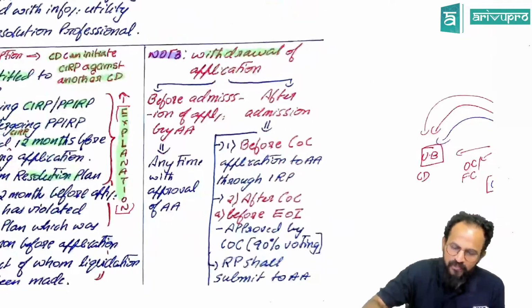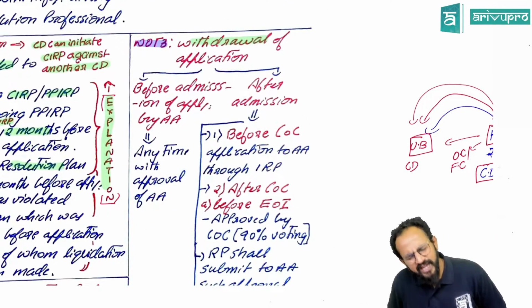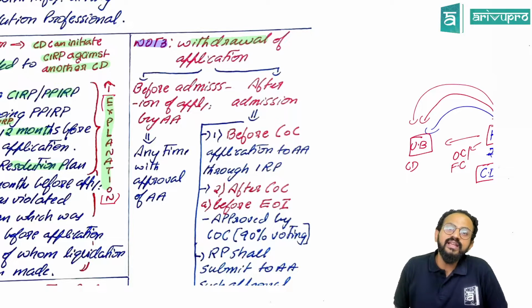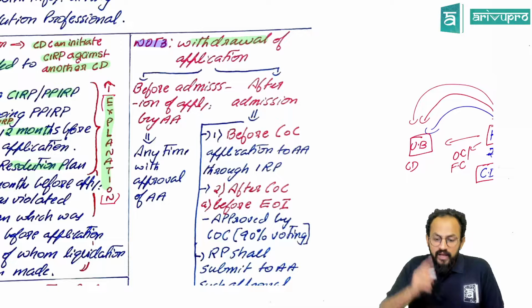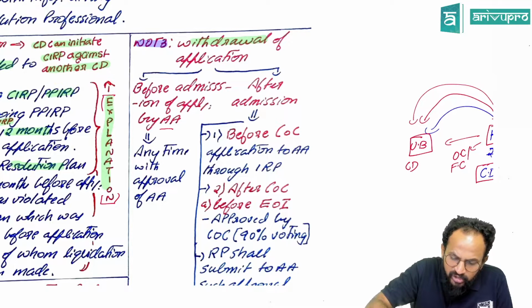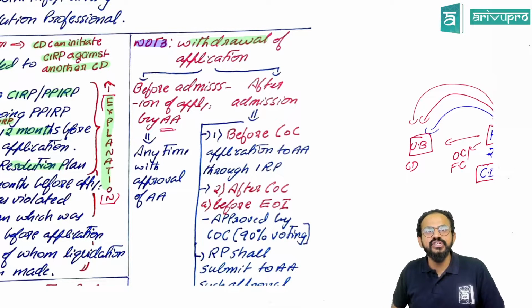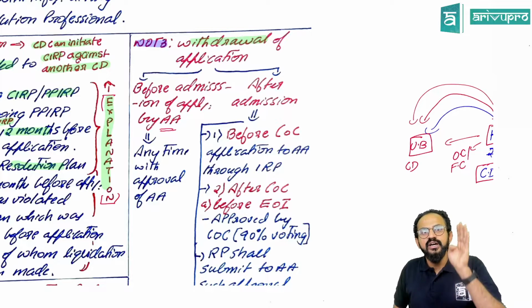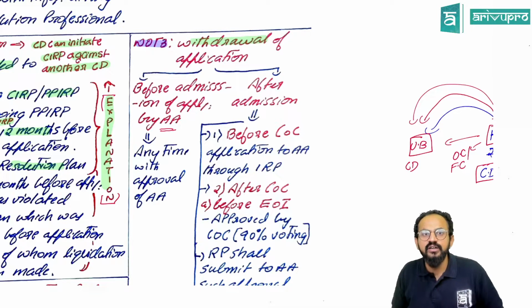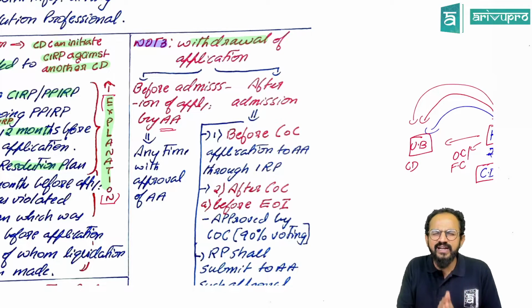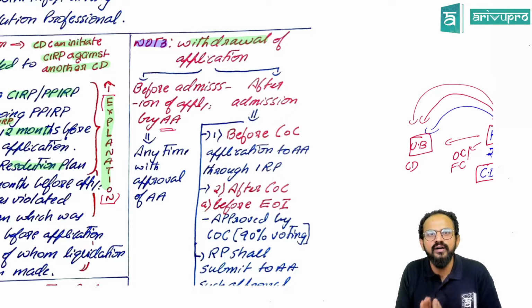See now. Sir, withdrawal of application. Can I withdraw, sir? Yes, you can withdraw. Sir, when can I withdraw? People, withdrawal can happen in 2 circumstances. First, when the adjudicating authority has not yet admitted your application. So people, you have filed the application. The adjudicating authority has 14 days to admit the application, that is, accept or reject. People, in these 14 days, before the application is accepted, you can go and withdraw.